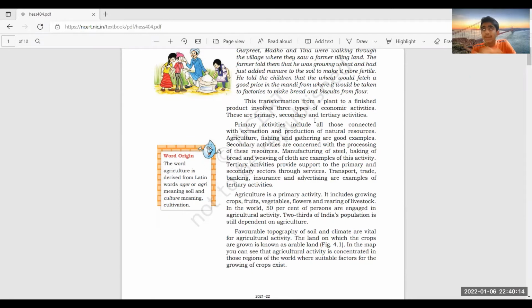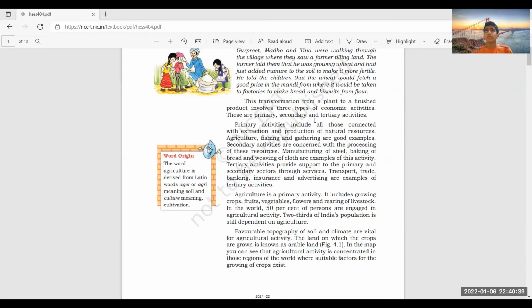Before agriculture, we have different activities like primary activity, secondary activity, and tertiary activities. I'm giving a simple example. Let me take, for example, the making of this shirt. Of course, the raw material is a synthetic cloth, nylon. The raw material is nylon, so that comes under primary activity.